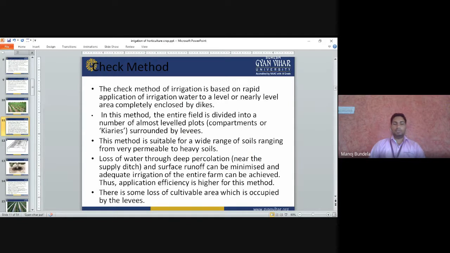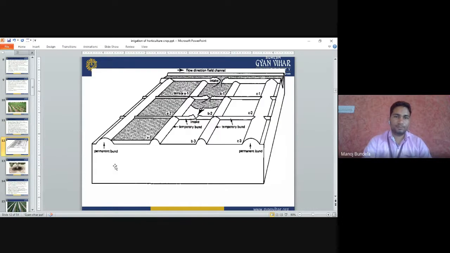There is some loss of cultivable area which is occupied by the levees. So if we are making the carries, some area will be lost. So that is only the loss. Otherwise, it is a good method. So in this method, we have to make the carries like terrace 1, terrace 2, terrace 3, like this carries we have to make.